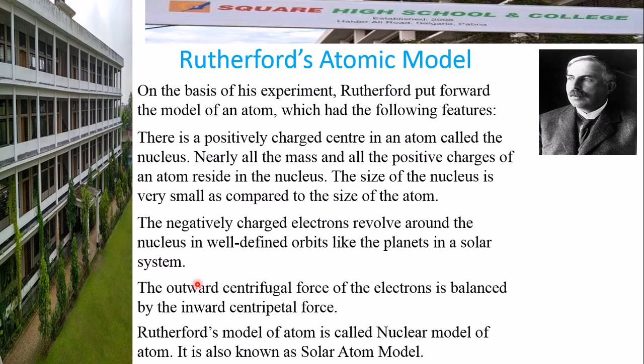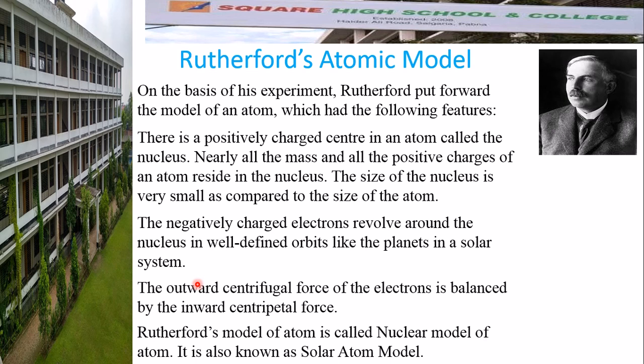Rutherford's model of the atom is called the nuclear model of the atom. It is also known as the solar atom model. Why? Because Rutherford compared his model with the solar system, where he compared the nucleus with the sun and the electrons with planets.